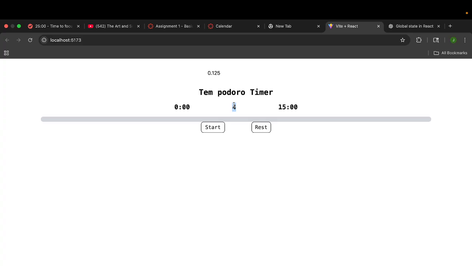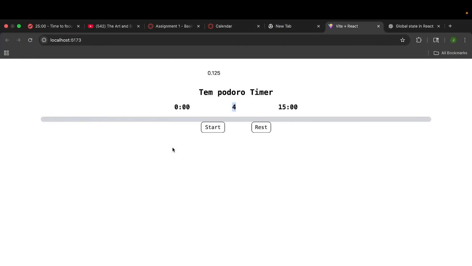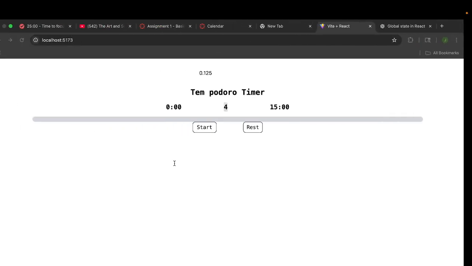So what else do I have in terms of basic functionality? One should be entering a user input for a short timer. You should be able to enter a user input for your long timer as well. So making sure that I add those inputs inside and make sure that those work as well. What else needs to work? We need to make sure we refresh it, because now that we put the count +1, let's ensure that it works from the start. I mean, we saw it working, but let's make sure it works from the start.